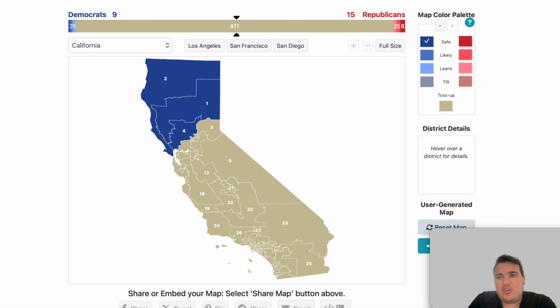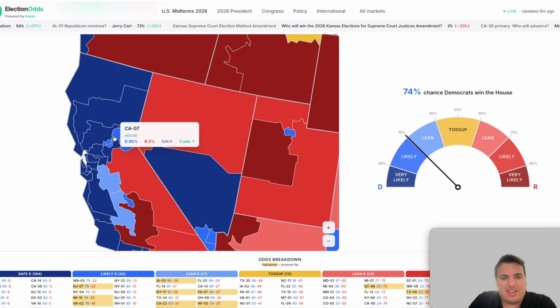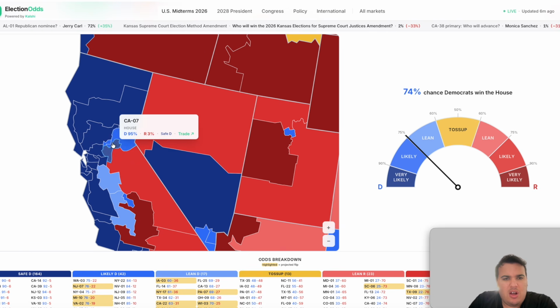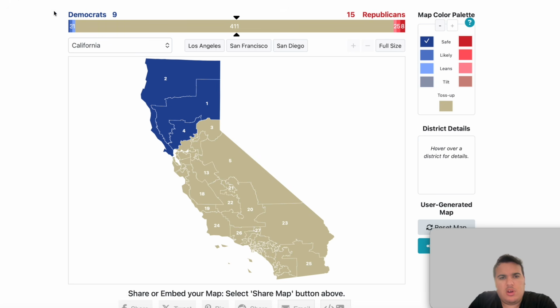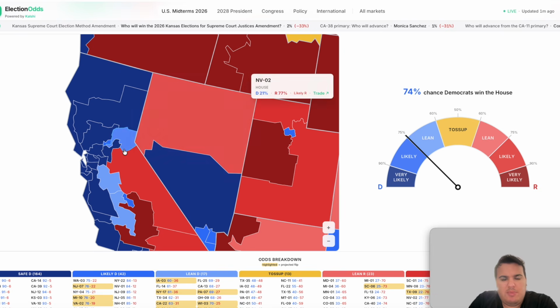Kevin Kiley's 3rd congressional district is listed as likely for the Democrats, along with the 7th being safe and the 8th being safe. So we're going to go through here. This is likely Democrat. And then we have the 8th seat being safe Democrat and the 7th seat being safe Democrat. We can also, the 6th district should be safe Democratic as well. We can zoom in on this one if we need to, but I think hopefully we should be all right here.